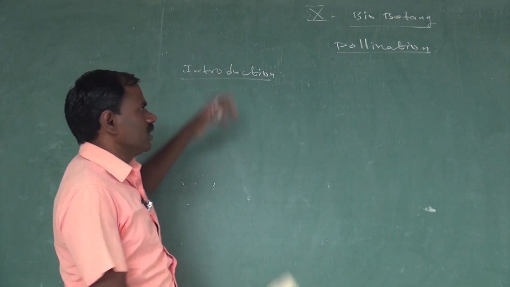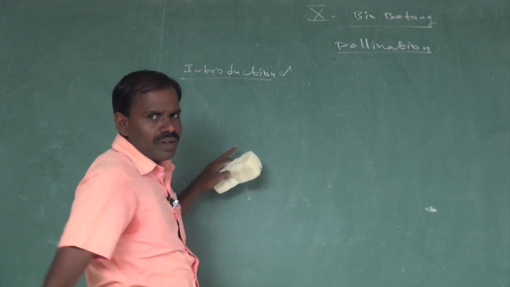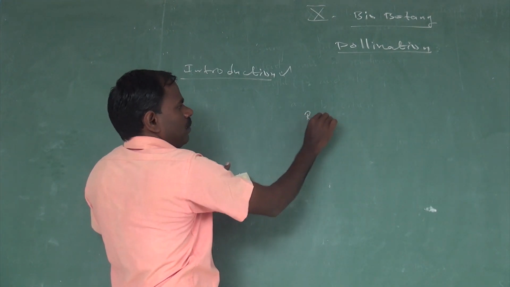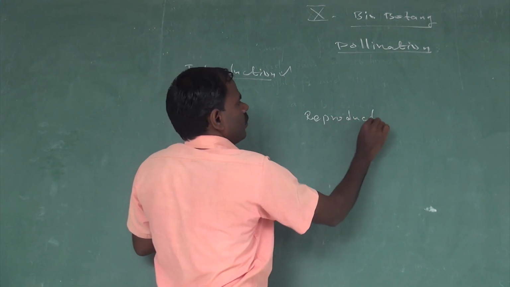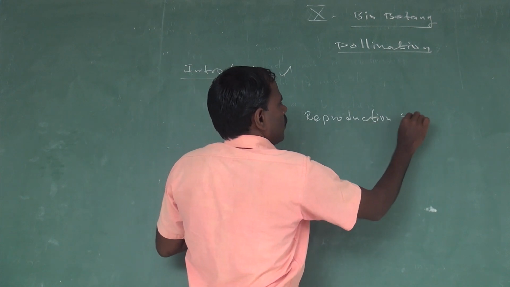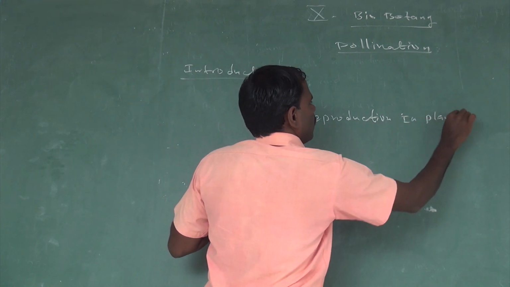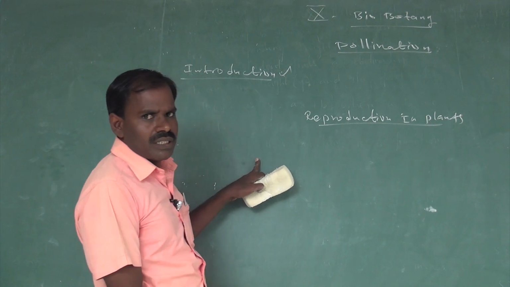Pollination, just an introduction. In reproduction in flowering plants, two events are involved.